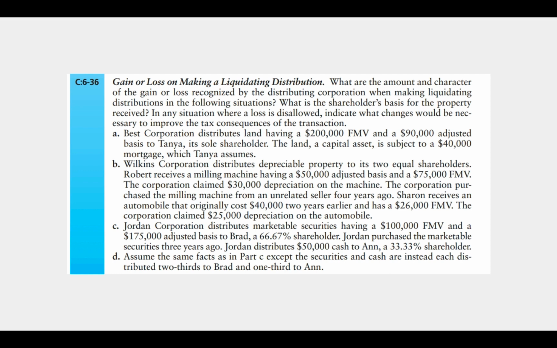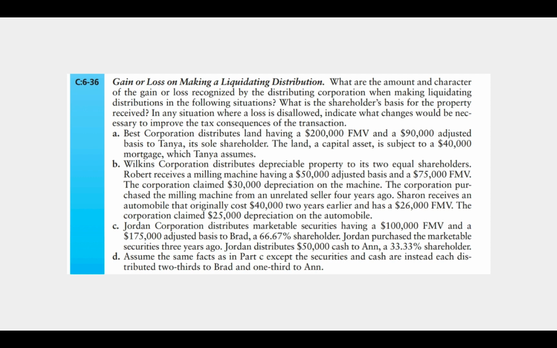Okay, here it is important to note that Brad and Jordan Corporation are related parties because Brad owns over 50% of Jordan. So we know in that case, if we have losses, we might have a limitation or a disallowance of those losses.